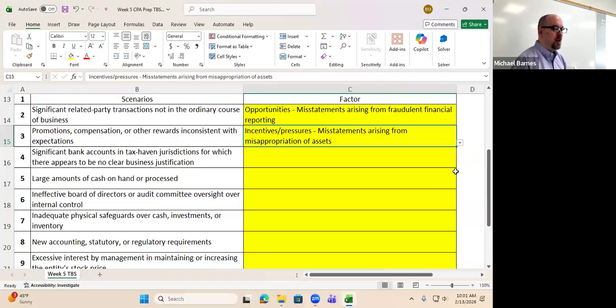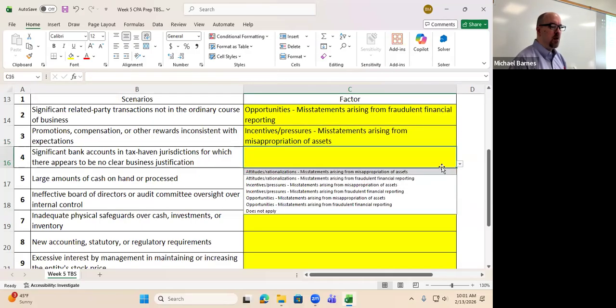Significant bank accounts in tax haven jurisdictions for which there appear to be no clear business justifications. Now, this one's pretty straightforward, okay? The company has bank accounts that they can use for seemingly unknown purposes. What does that represent? Opportunity, okay? And then what is this most likely related to? Misappropriation of assets or fraudulent financial reporting? Probably fraudulent financial reporting. You can make an argument for both, but I think it would probably apply to fraudulent financial reporting.